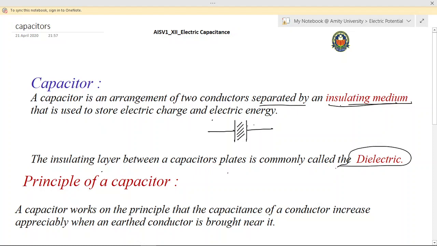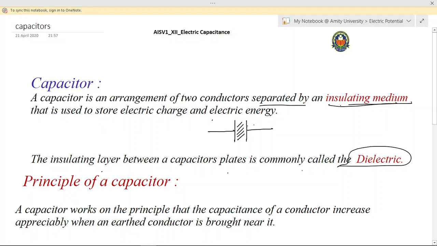So basically it is an insulator. Basically an insulating material is introduced between the two plates which are placed parallel to each other, close to each other, but here we name this insulating material as a dielectric. Why do we call it dielectric? We are going to discuss.